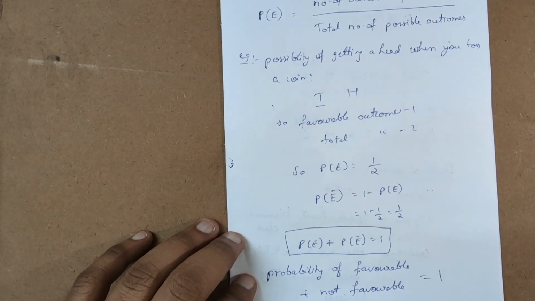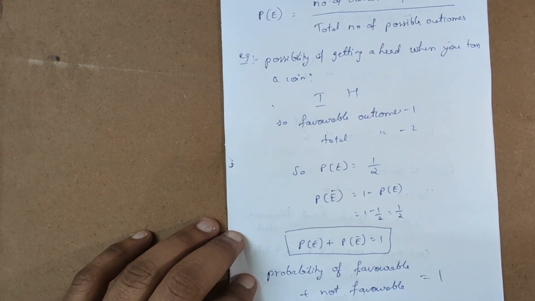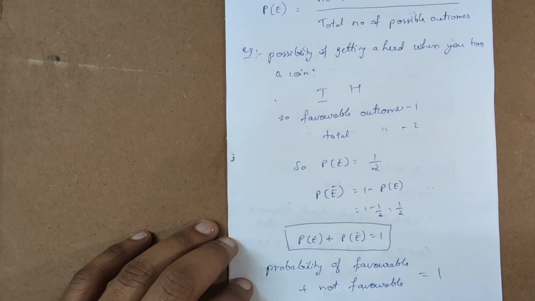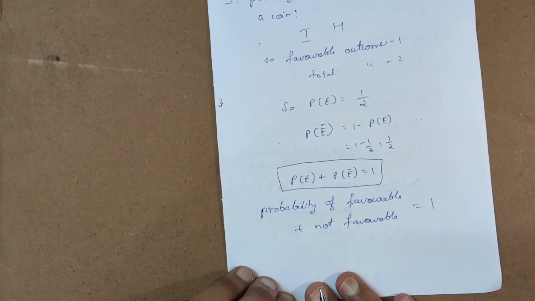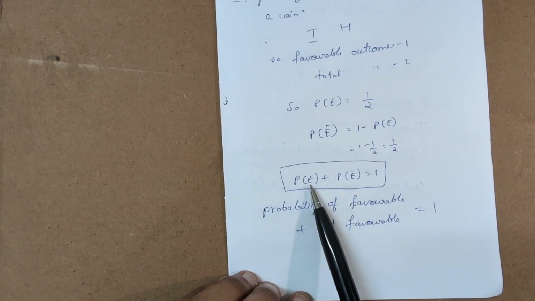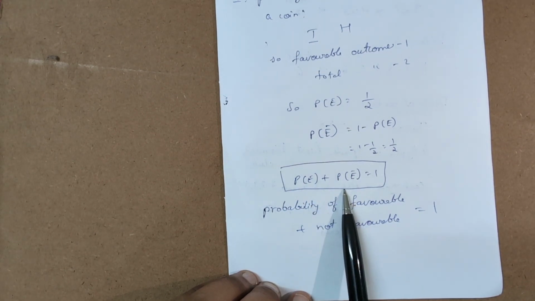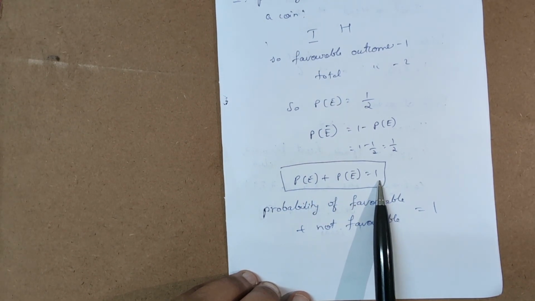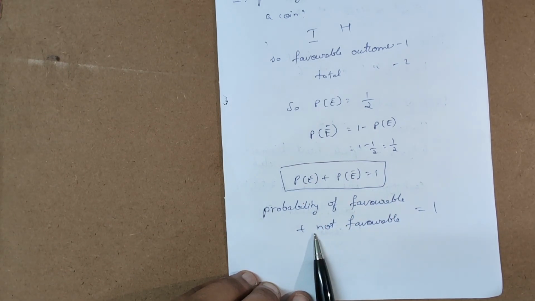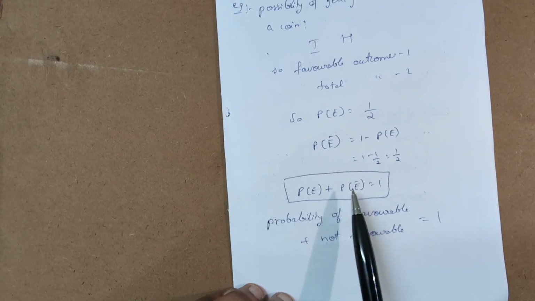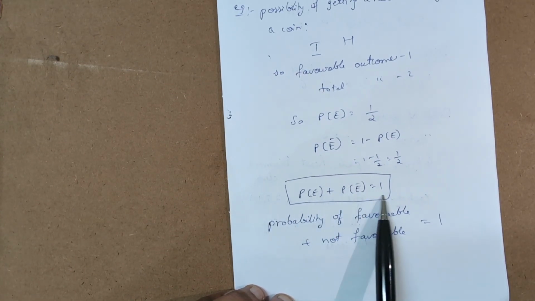The same case for the cricket match: if the probability of winning the match is 1 by 2, then the probability of losing the match is also 1 by 2, because 1 minus 1 by 2 is also 1 by 2. Another point is that the probability of winning the event plus the probability of not winning the event will always be 1. That is, probability of favorable plus probability of not favorable equals 1. This we need to always remember.